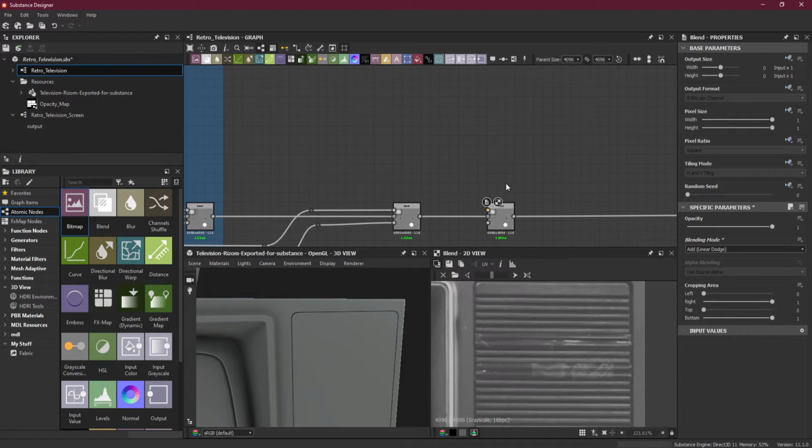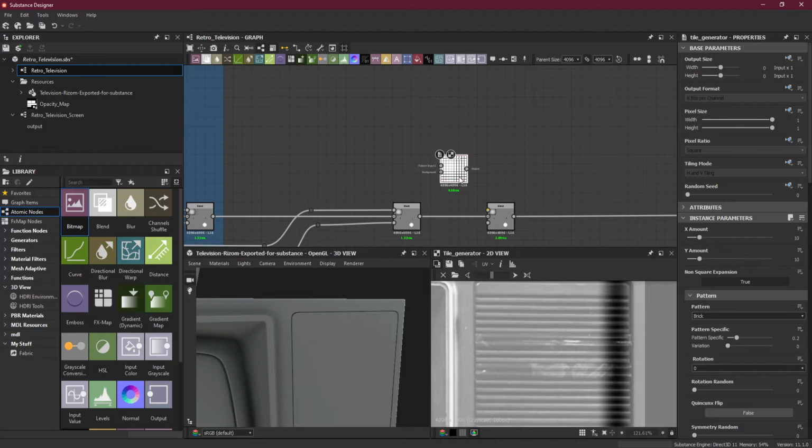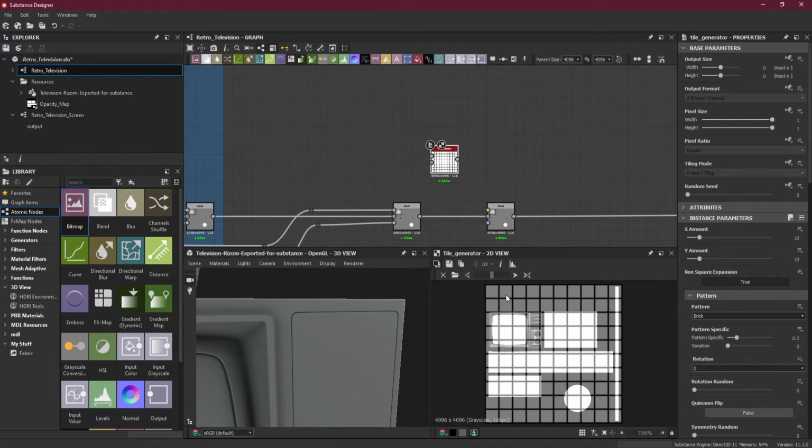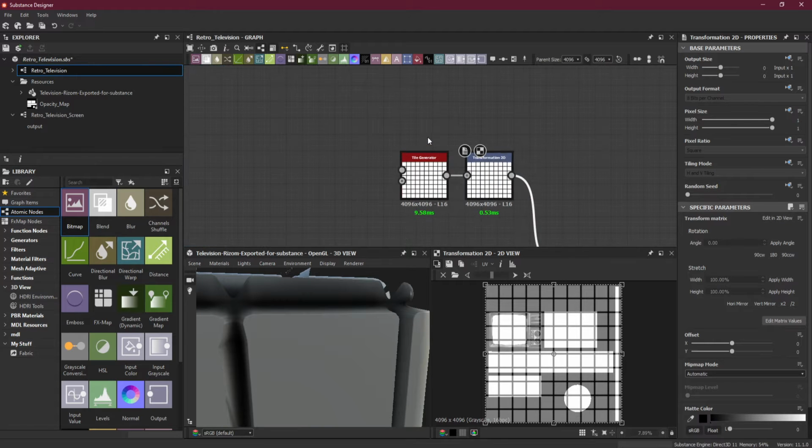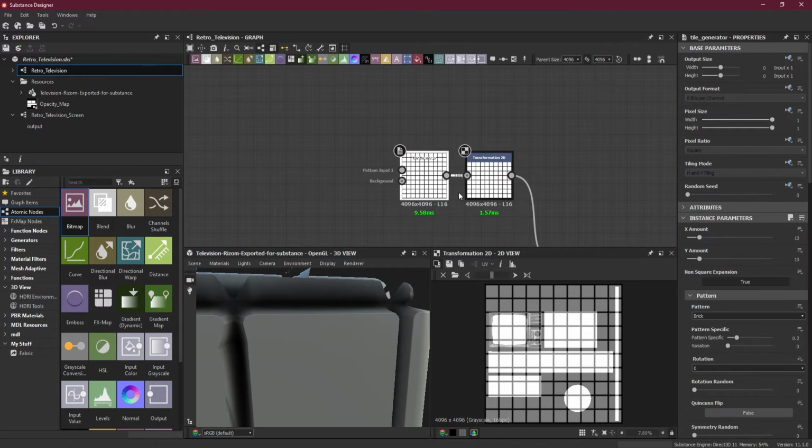The rest are the same. So I will use a tile generator here, with a transform. I will use the transform here, and tiling mode absolute, no tiling. If I reduce the size, there should be no tiling. Now let's change the Y amount here.